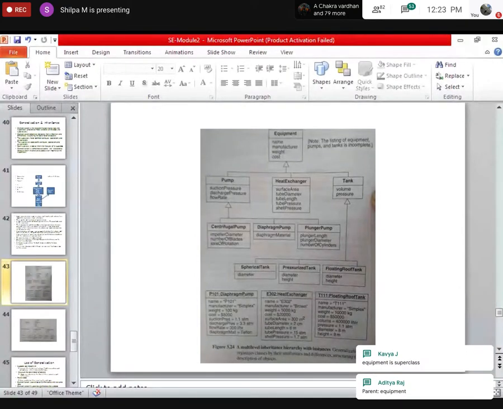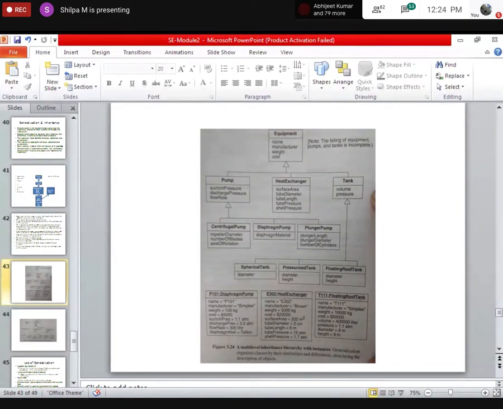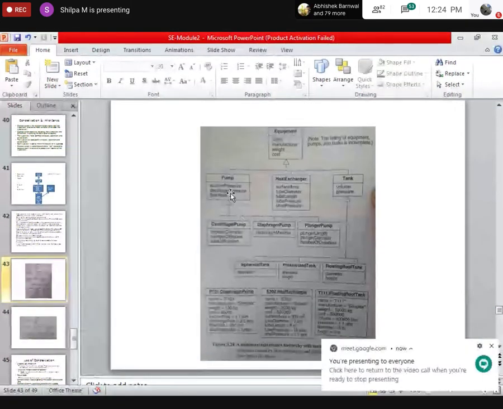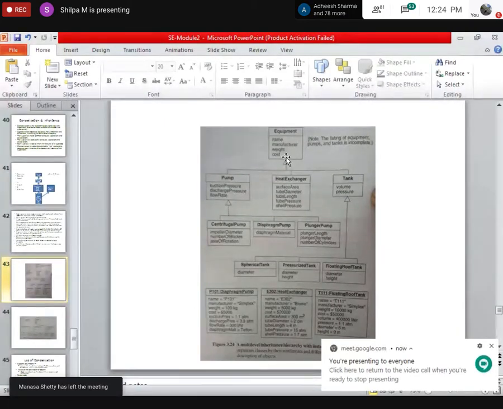Kavya says equipment is the superclass, and the rest three classes are subclasses. So it means that pump, heat exchanger, and tank are the subclasses of the equipment class, and they inherit the properties of equipment. What are the properties of equipment? Name, manufacturer, weight, and cost.